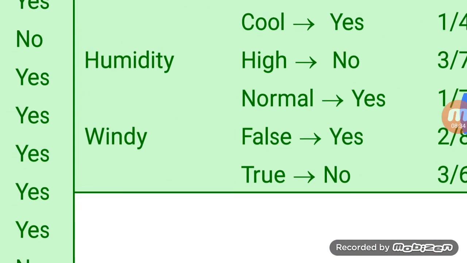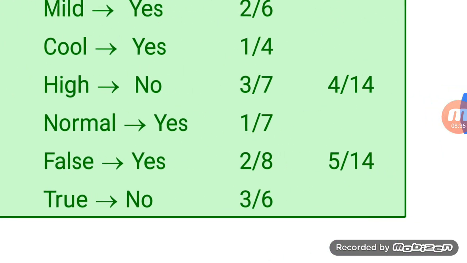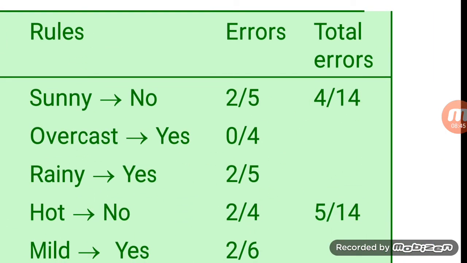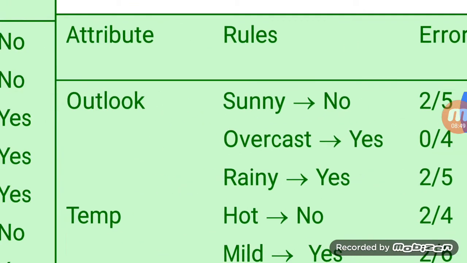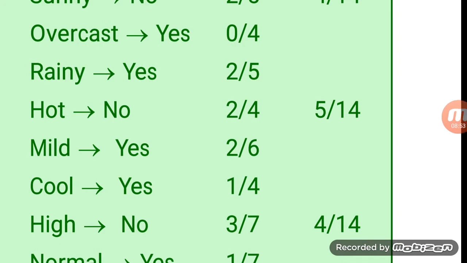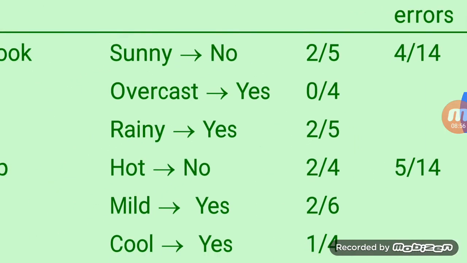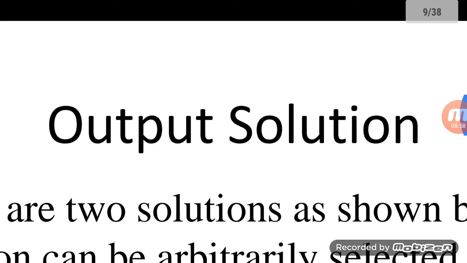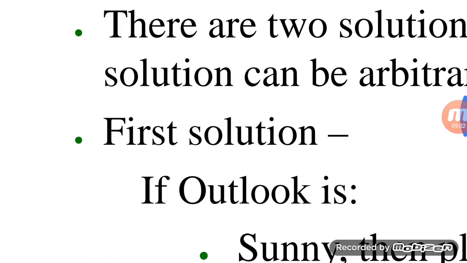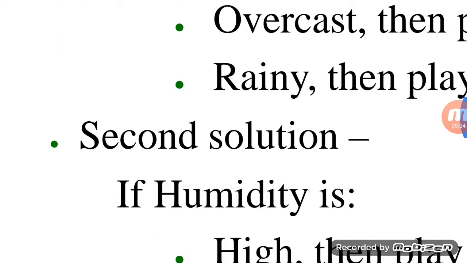Similarly, the third one for humidity and the windy, that is 4 by 14 and 5 by 14. So the corresponding total error will be minimum with respect to which one? This is written here. The first one is for outlook and the second is for humidity.